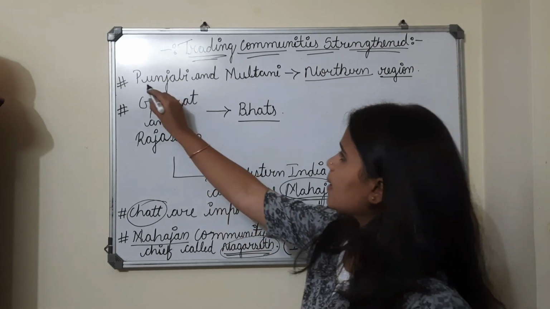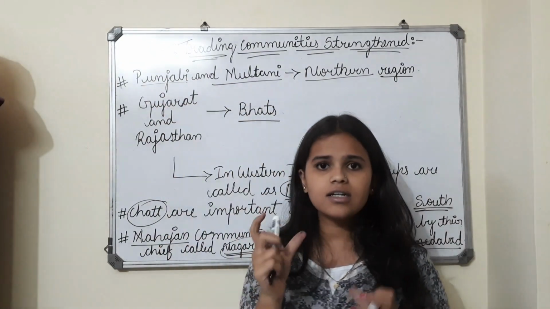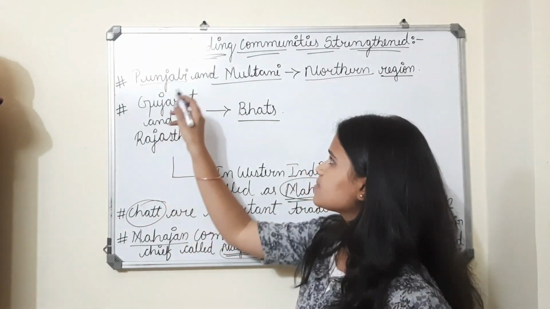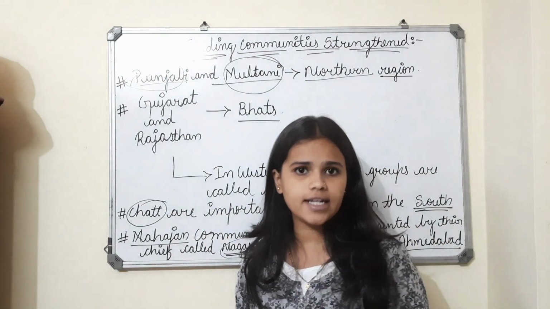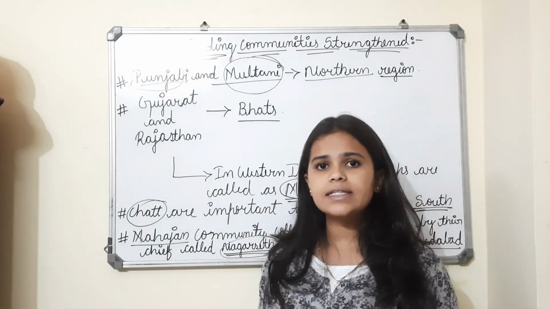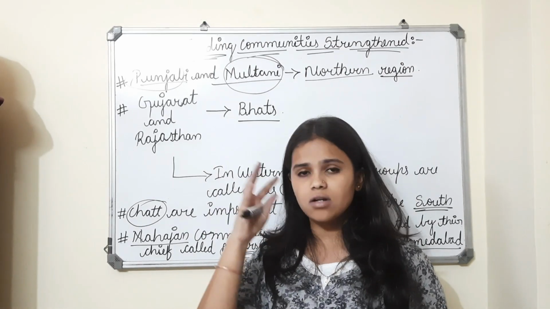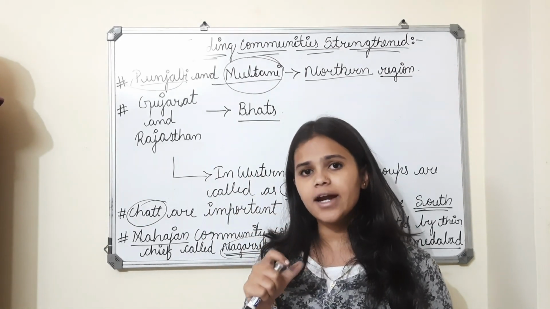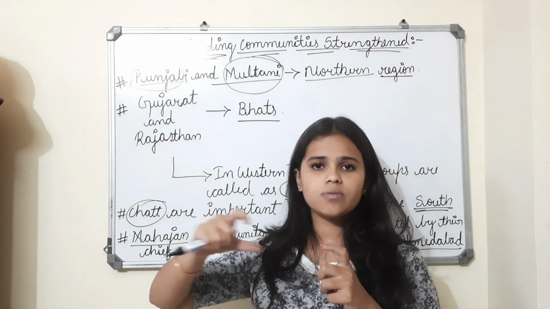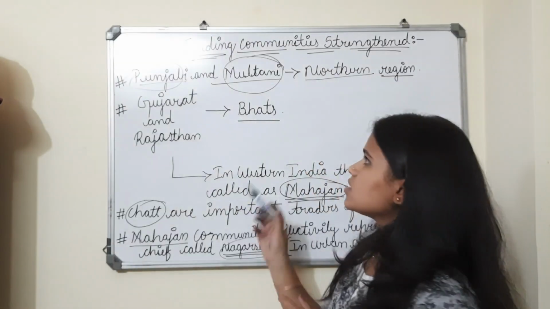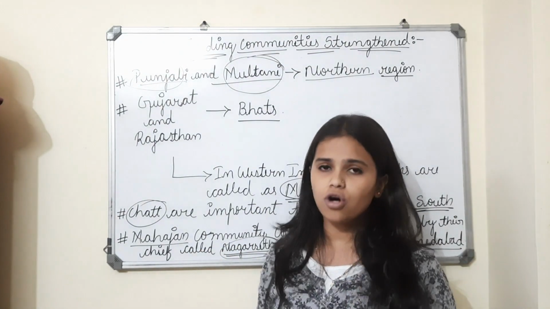So Punjabi and Multani is actually a trading community name. This is Punjabi and Multani. It is a trading community name, which is mostly seen in the northern region, because they have communities, right? These particular communities are seen in particular states or particular regions. So Punjabi and Multani are mostly seen in the northern region.